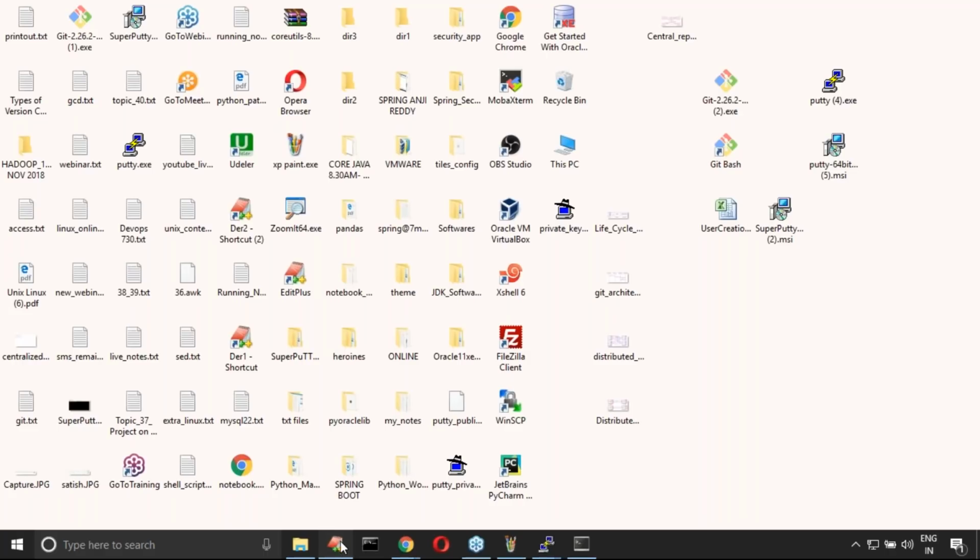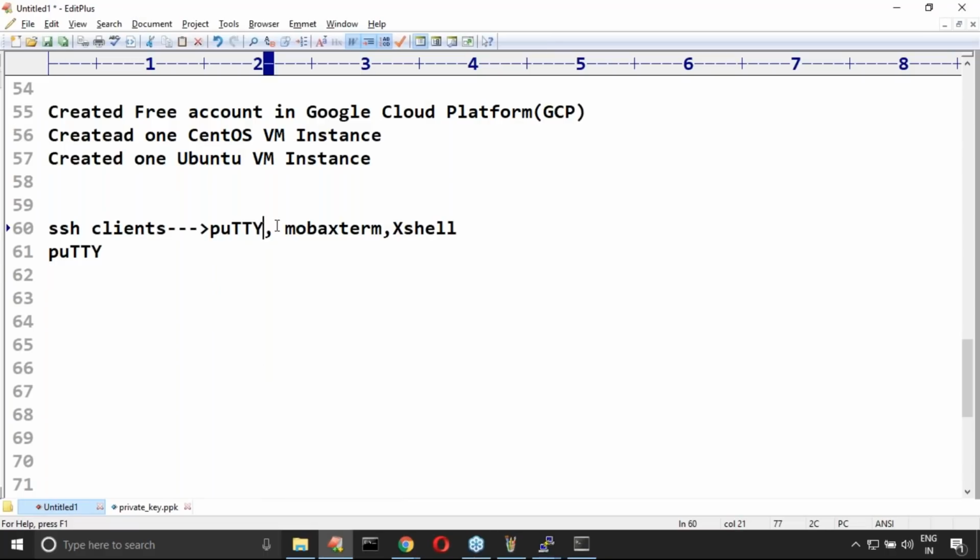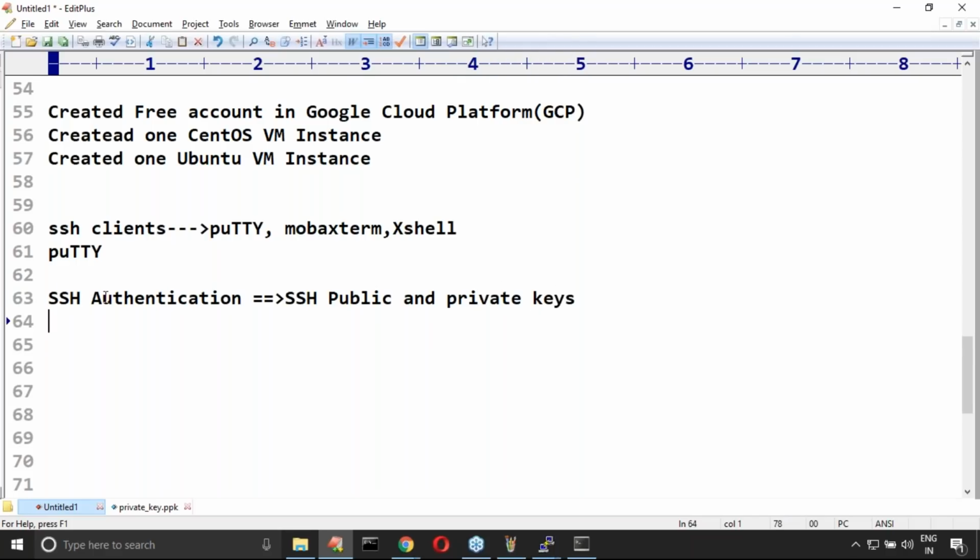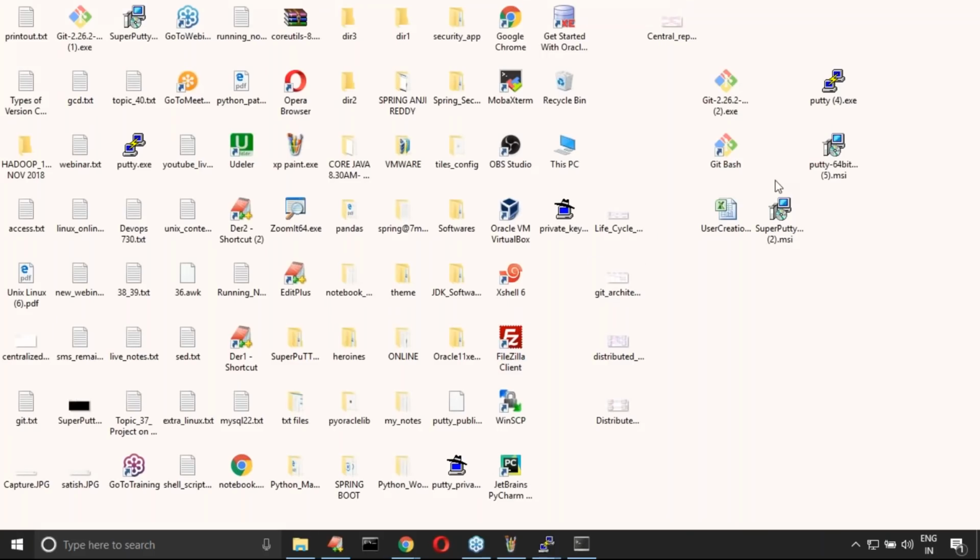But to connect with remote servers by using PuTTY, SSH authentication must be required, right? So for that, we have to generate SSH public and private keys. Sir, for this, what I did is PuTTYgen. I installed one tool, PuTTYgen.